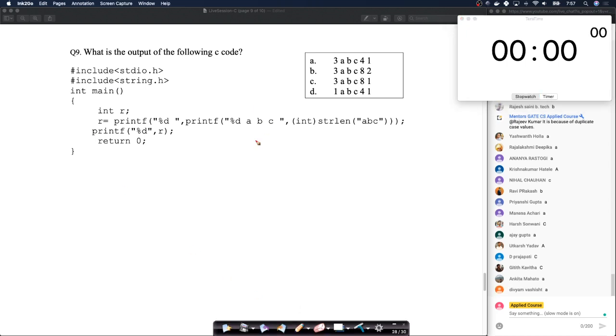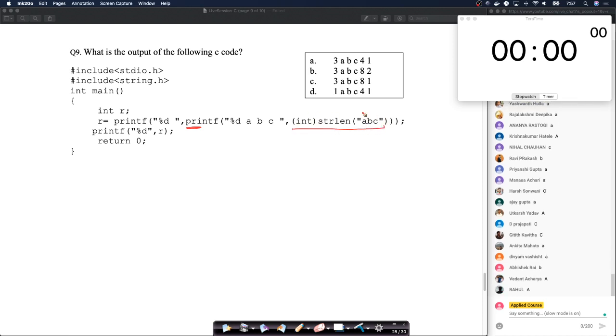Again, the key here that you have to realize is, what does printf return? Printf returns the number of characters printed, right? So let's look at this first thing here. So what does this do? Int string length ABC. String length because you have string.h. That's perfectly all right. This is basically 3. So what does this print? This prints 3 followed by space, followed by A, followed by space, B, space, C.